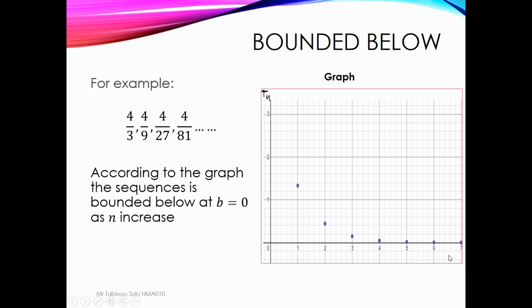Whatever value of n going to infinity, the lowest value will always be 0. So it cannot have a negative value. It will be 0.000001 or 1 times 10 to the power of negative 100, in other words. So if you sub in the value of n, when n is getting higher, it cannot go lower than 0. It's always 0 that is the lowest value of this sequence.